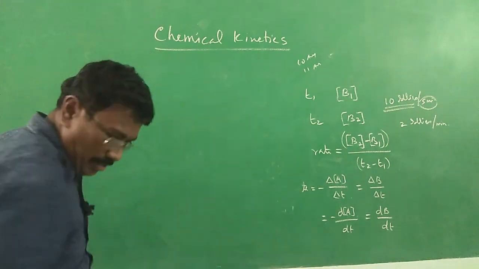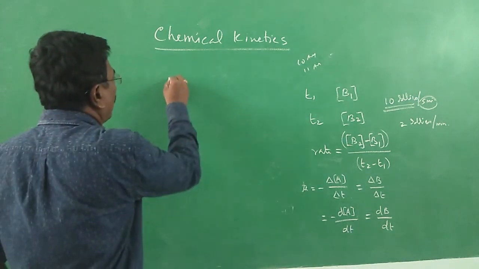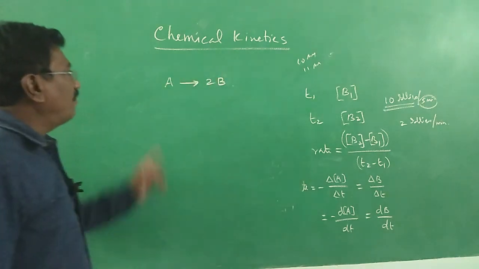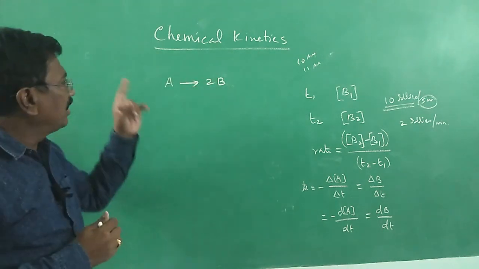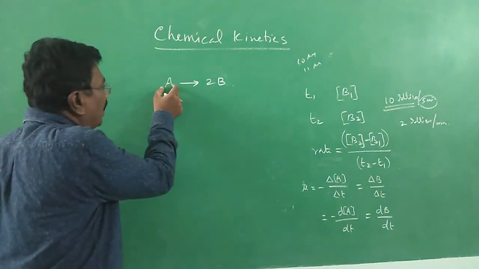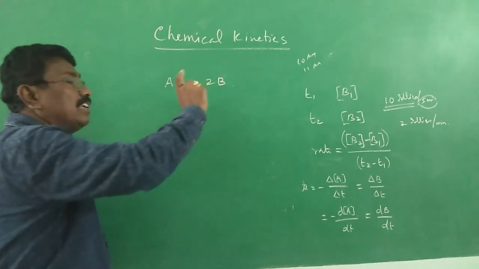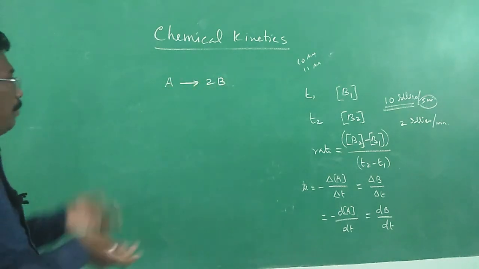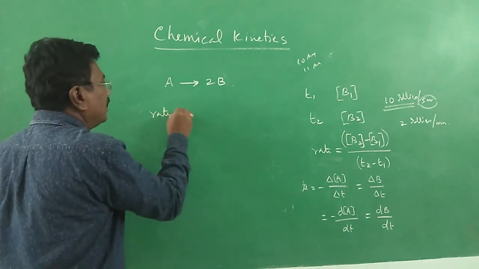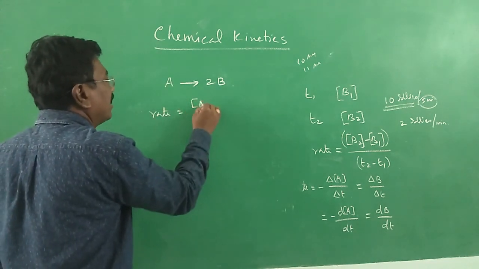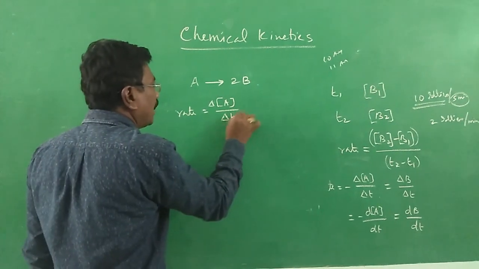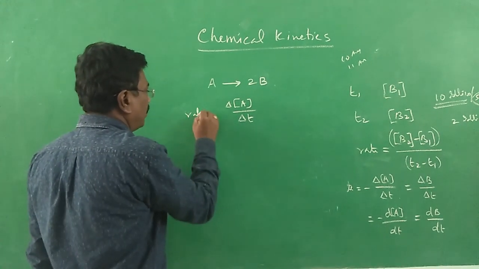What is it? A gives B. When 1 mole of A disappeared, 2 moles of B are formed. That means the rate in terms of A is equal to the change in concentration of A divided by the change in time interval.